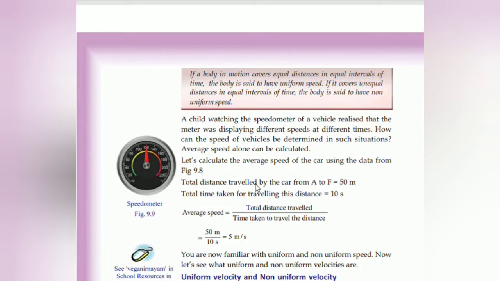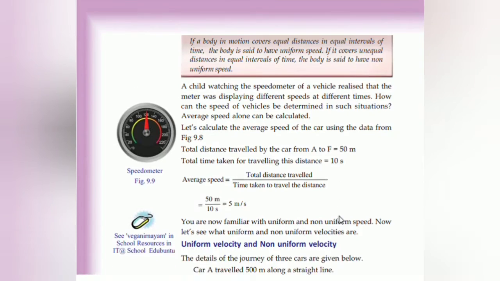Total distance traveled by the car from A to A, right? How much is the total distance traveled? 50 meter. And how much is the total time taken? 10 seconds. So what is the average? Total distance traveled by total time, right? 50 meter by 10 second is equal to 5 meter per second. So the distance traveled we have taken is 50, and the time is 10 seconds. So speed is total distance 50 meter by time taken 10 second.